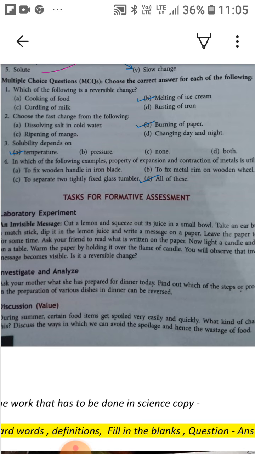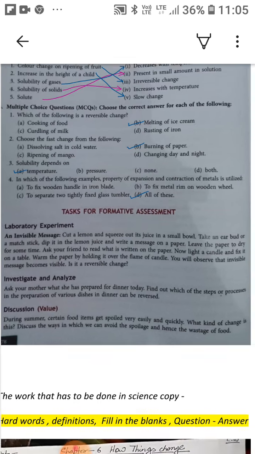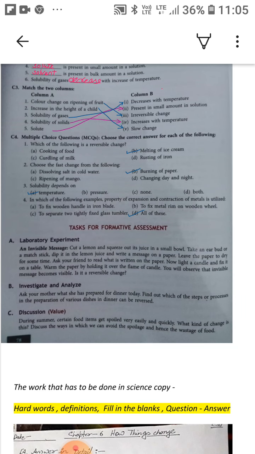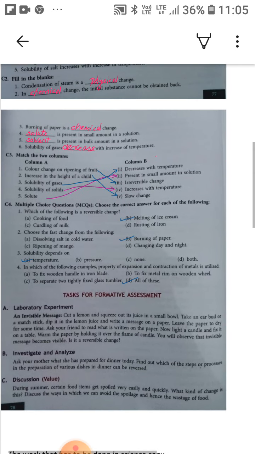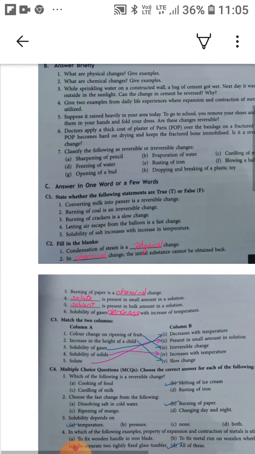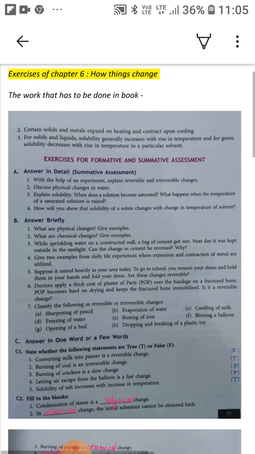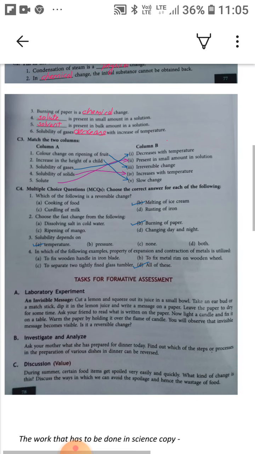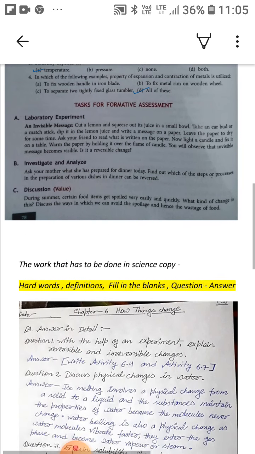And in fourth, all of these is the right option for in which of the following examples property of expansion and contraction of metals is utilized. So you all know that you have to do this work in your book, not in your copy.